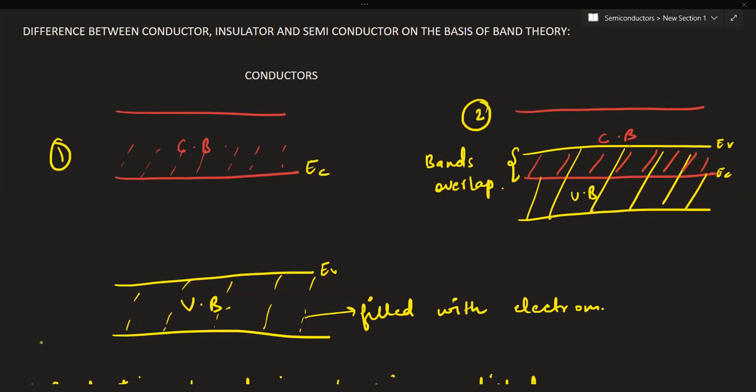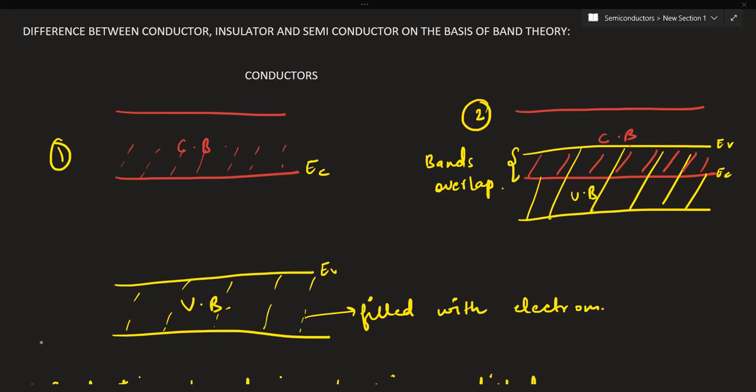Ma'am, what about the energy gap for conductors? Energy gap for conductors, yes. See, there is an energy gap between them and these can be overlapped also. So there are two possibilities.